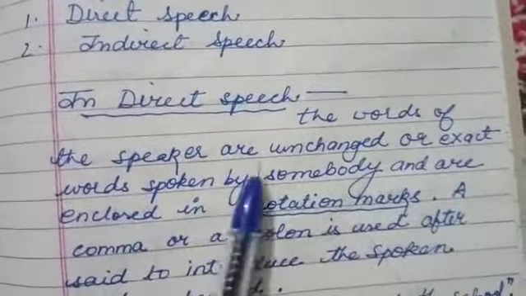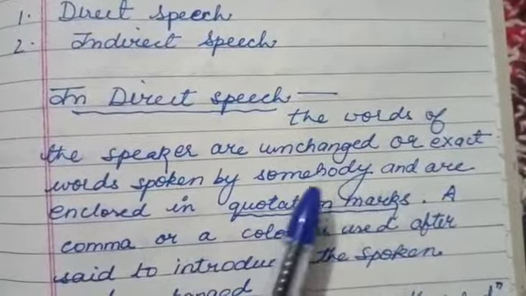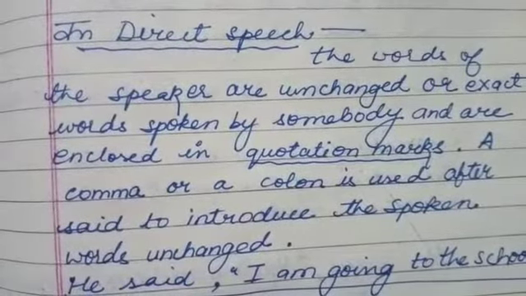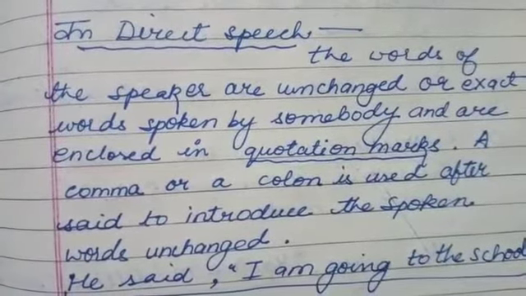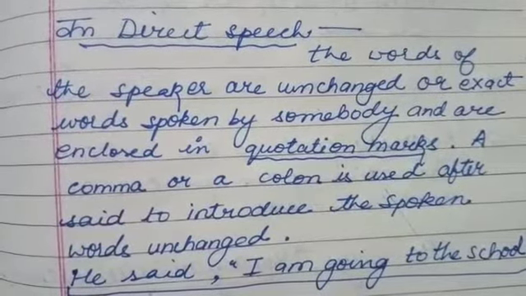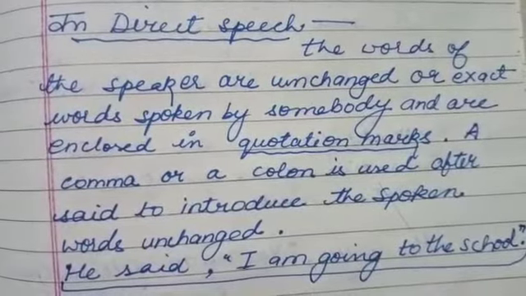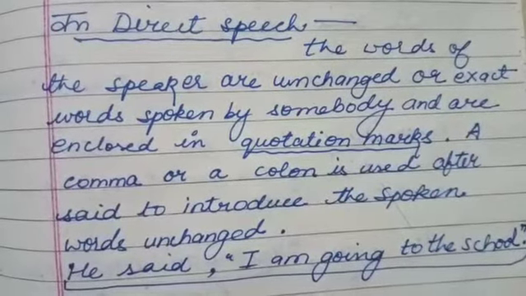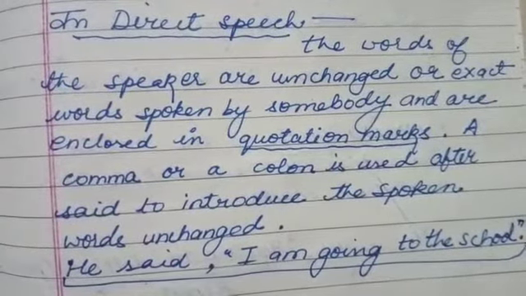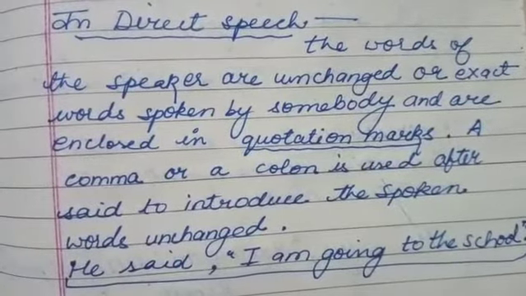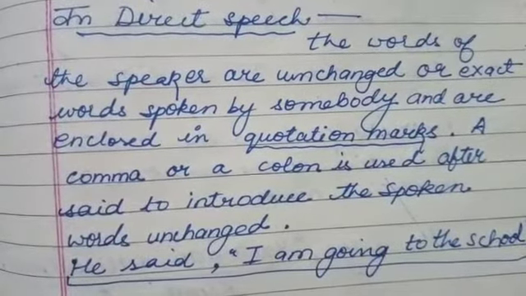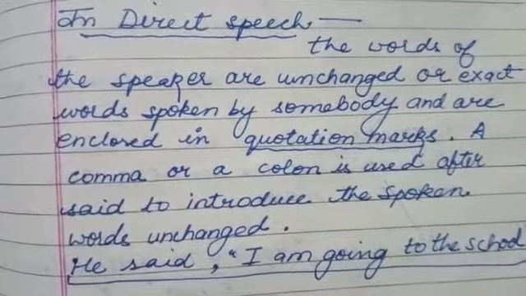The words of the speaker are unchanged, or exact words spoken by somebody, and are enclosed in quotation marks. Children, we might have seen it in many places, sometimes reading in magazines, newspapers, or even on WhatsApp messages. We see that there are certain sentences or quotes which are in double quotes. So, what is that, children? That is actually direct speech, because there we are just using the exact words of the speaker, completely unchanged. So what is enclosed in quotation marks is direct speech, right?